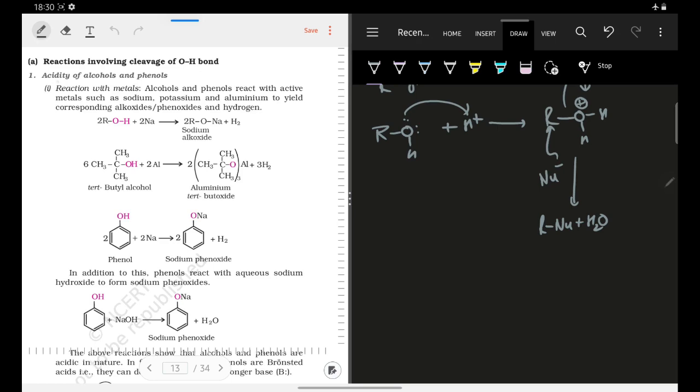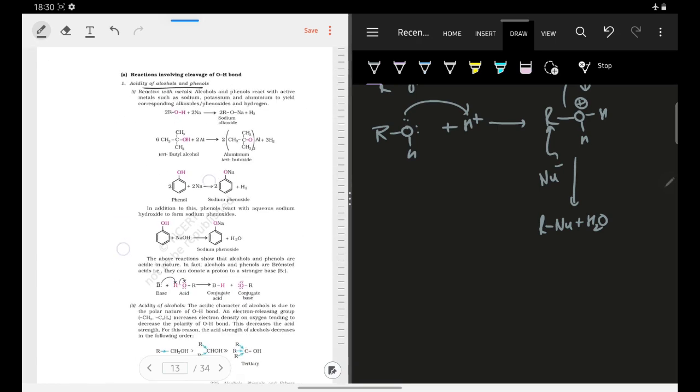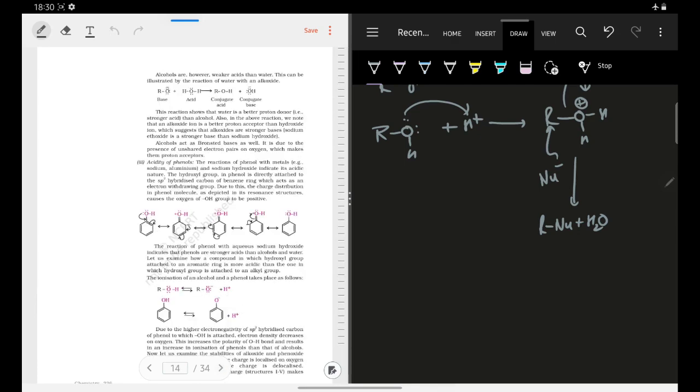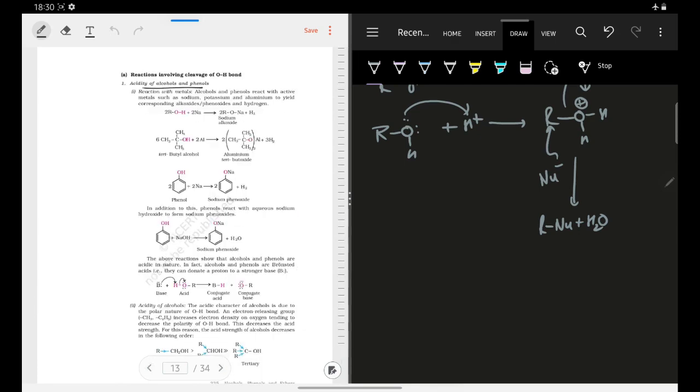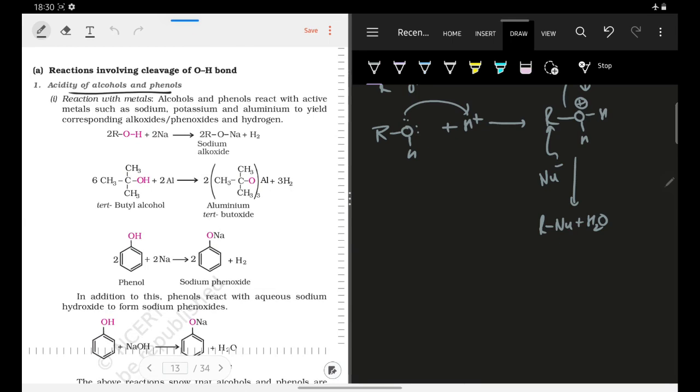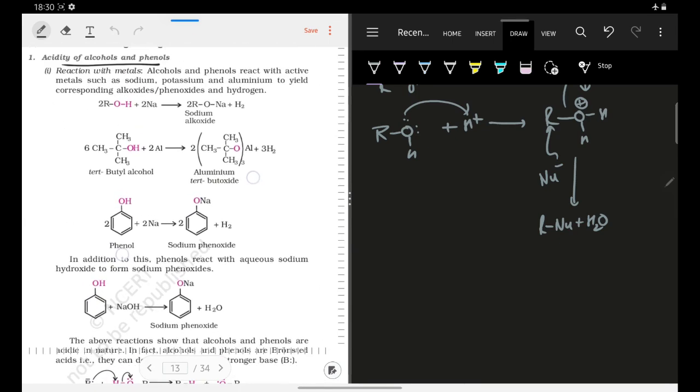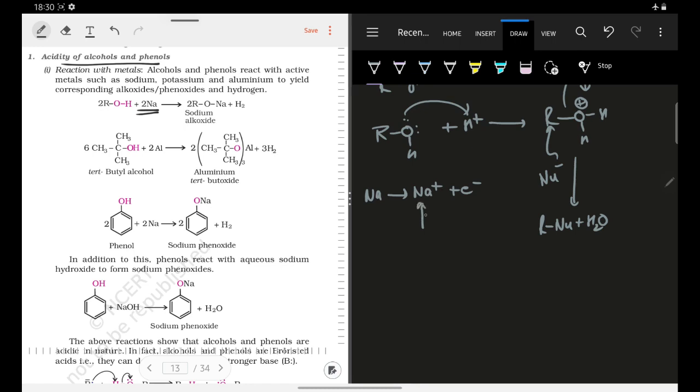Now let us try to understand the acidity of alcohols and phenols. Here they have tried to complicate things a bit, I will try to make it easier for you. If you understand some of the things, it will become easy. First, let us understand how sodium reacts. We all know that sodium is a source of an electron, an electropositive element, and it will convert to Na plus and lose an electron. Why does it lose an electron? Because it attains the noble gas configuration.